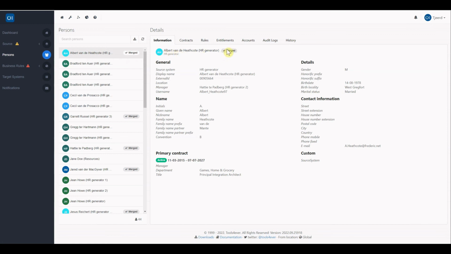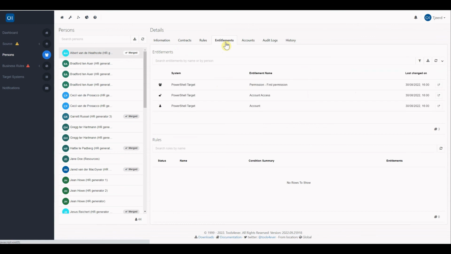Then, if we go to the entitlements, it's important to know that because of the transfer, these entitlements still belong to Albert. So there was no revoke, and we didn't get any new grants. So no new accounts will be created or correlated. This person just keeps the entitlements which were already granted before belonging to the same identity.